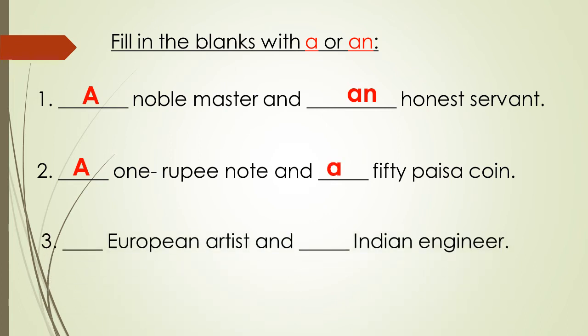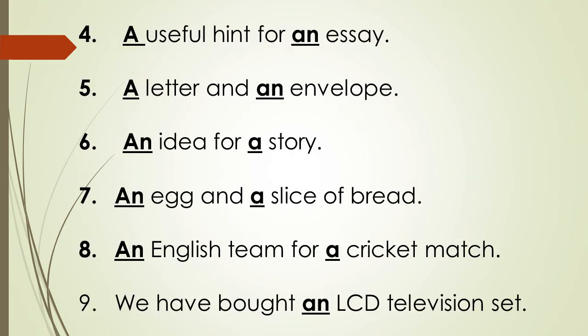Next sentence says dash European artist and dash Indian engineer. So, we will add a European artist and an Indian engineer. Why have I added a in front of European? Because the sound we get is of yo. Following are a few more examples, please go through them.